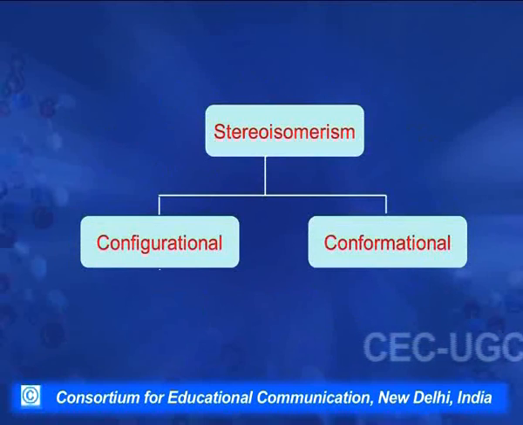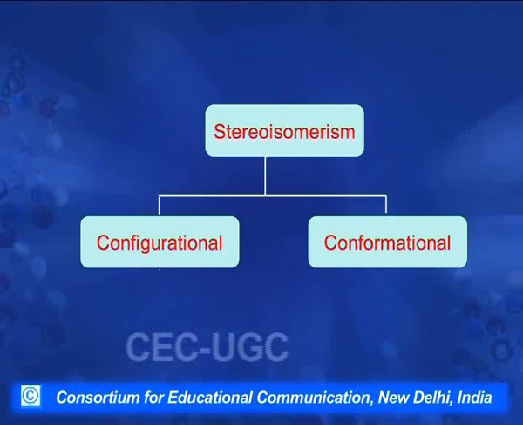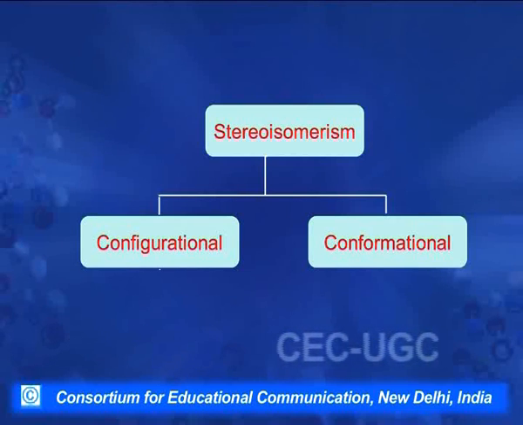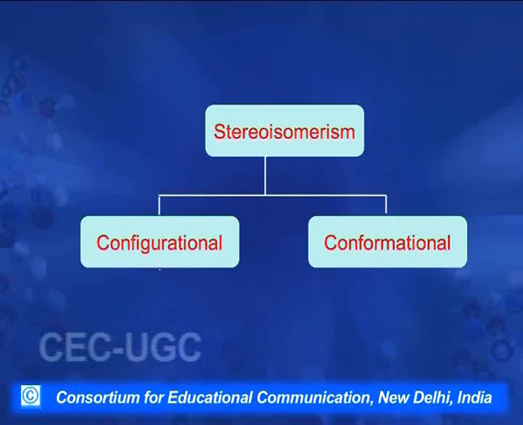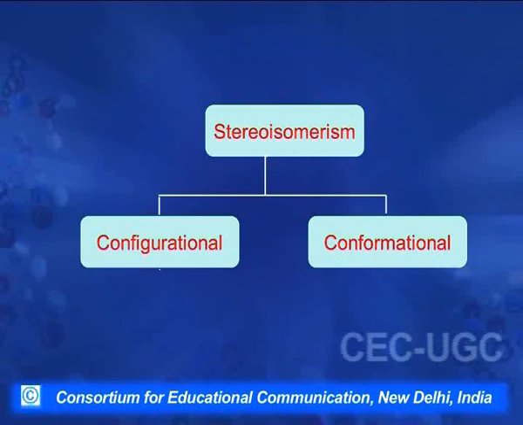Now, let us move on to stereoisomerism. As I said, stereoisomerism is an important aspect of stereochemistry. Stereoisomerism arises when there is a difference in the arrangement of atoms in space, but their connectivity remains the same; that is, which atom is attached to which other atom remains the same.